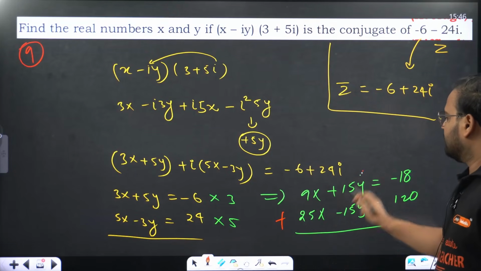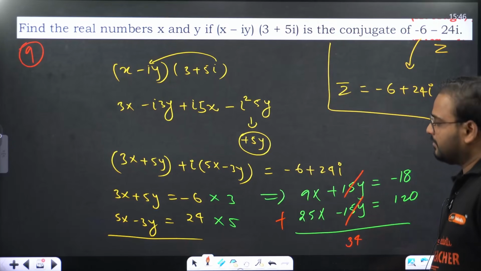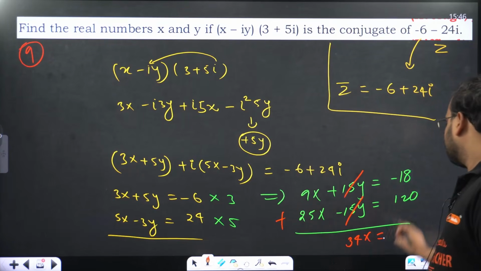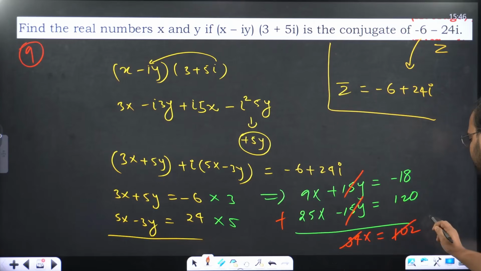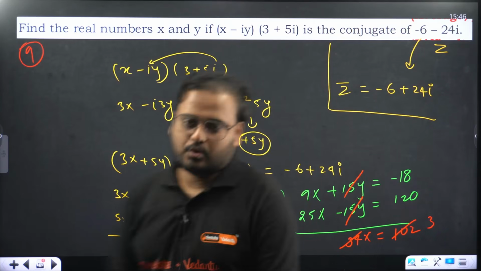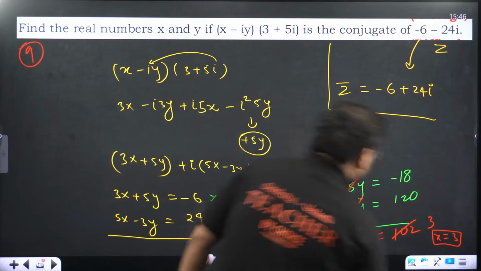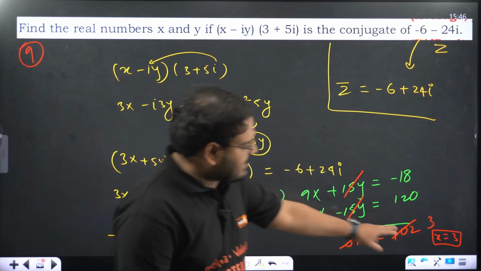Now add them, equation 1 and 2. This part gets cancelled. 25 plus 9, that's 34x. This is coming as 102, right? If you cancel this, you'll get over here 3 actually, right? 34 times 3 is 102. My x value over here is coming as 3. Is it positive value? Yeah, it's positive. X is coming as 3.